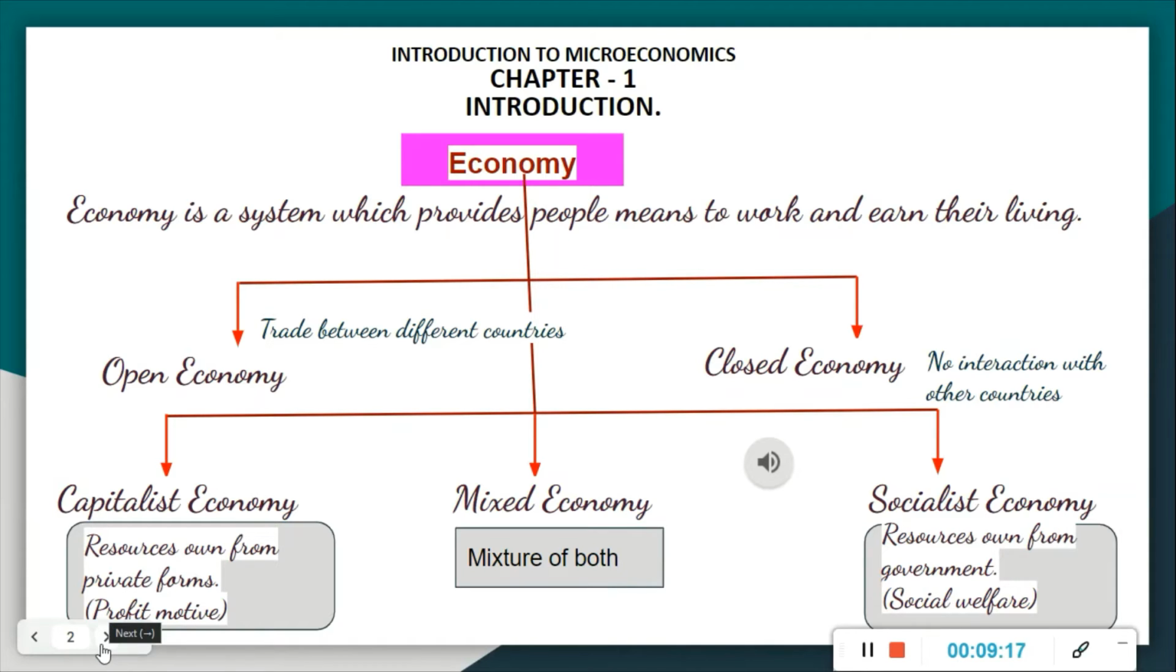Okay. Now let's see the reasons of economic problems. What are the problems of economy? We will discuss that in the next slide. Economic problems.